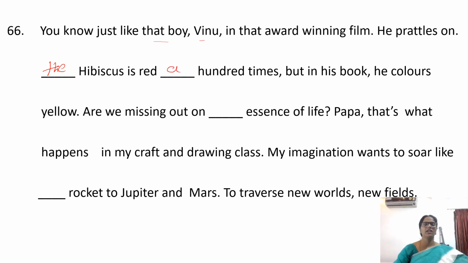But in his book, he colors yellow. Are we missing out on the essence of life, Papa? That is what happens in my craft and drawing class. My imagination wants to soar like a rocket to Jupiter and Mars to traverse new worlds, new fields.